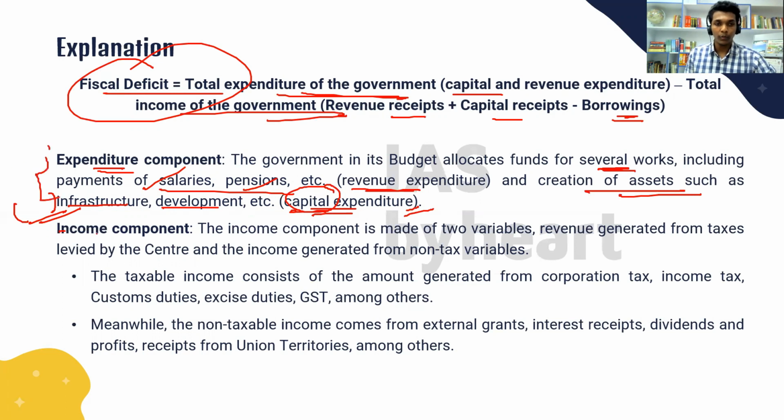Okay, let's move on to the income component for the government. The income component is made up of two variables. One is revenue generated from taxes, and another one is income generated from non-tax variables.